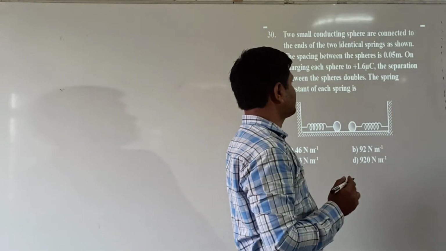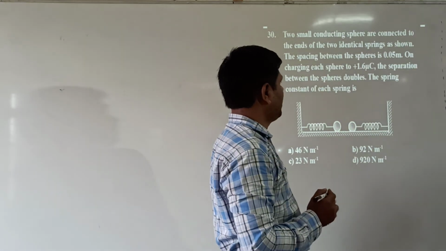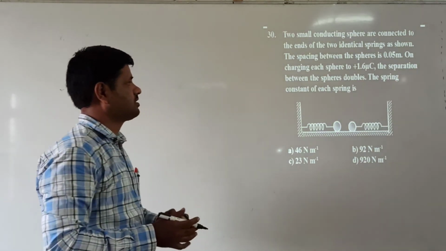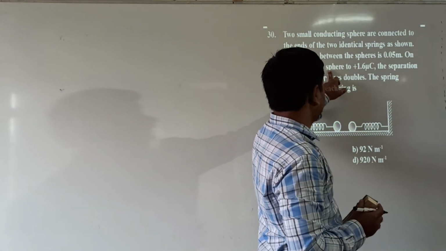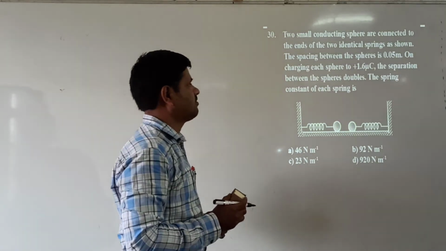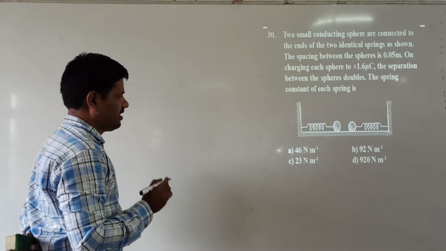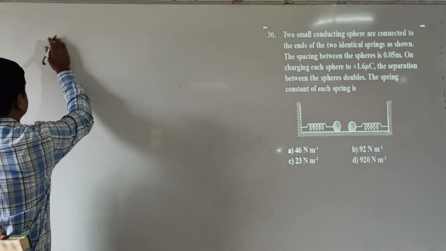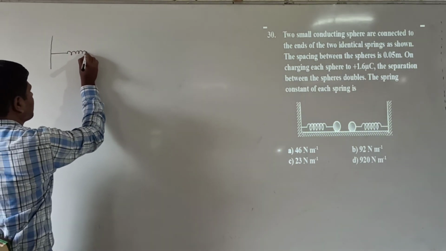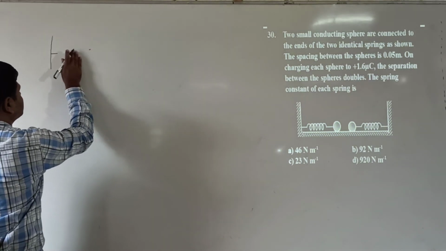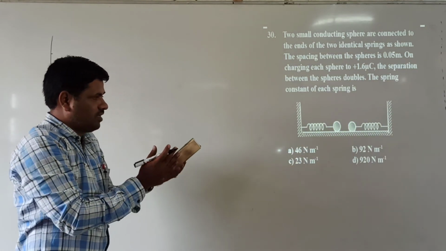Two small conducting spheres are connected to the ends of two identical springs as shown in the figure. The spacing between the spheres is 0.05 meters and the charge on each sphere is plus 1.6 microcoulomb. The separation between the spheres is doubled. The spring constant of the spring is? Now what is here? The separation is doubled, which means the springs are compressed.